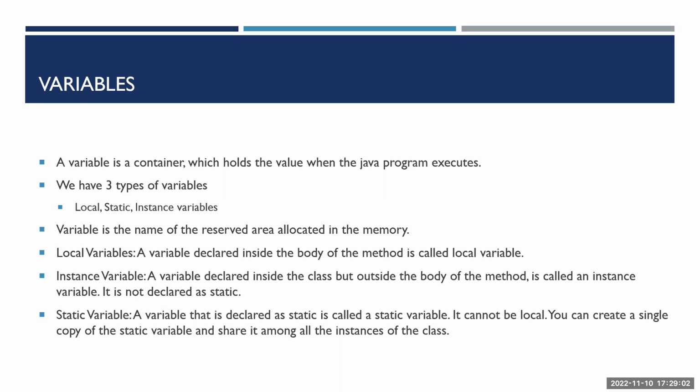And if you're declaring inside the class but outside the body of the method, that is called an instance variable. And if the variable is marked as static, you're going to call it a static variable. So a static variable cannot be local, meaning you cannot declare the static variable inside your method.